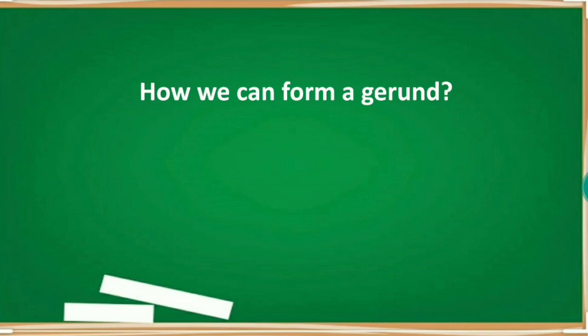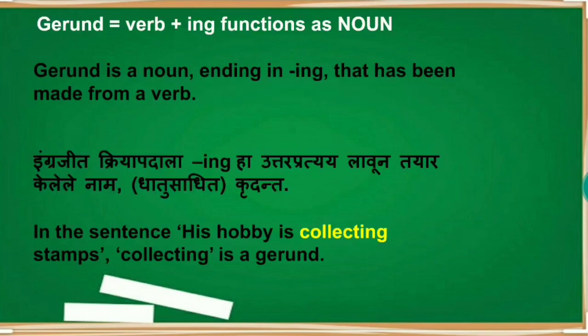Let's see how we can form a gerund. In short, gerund is equal to verb plus ing form, which functions as a noun. A gerund is a noun ending in ing that has been made from a verb, that is, a verbal noun.